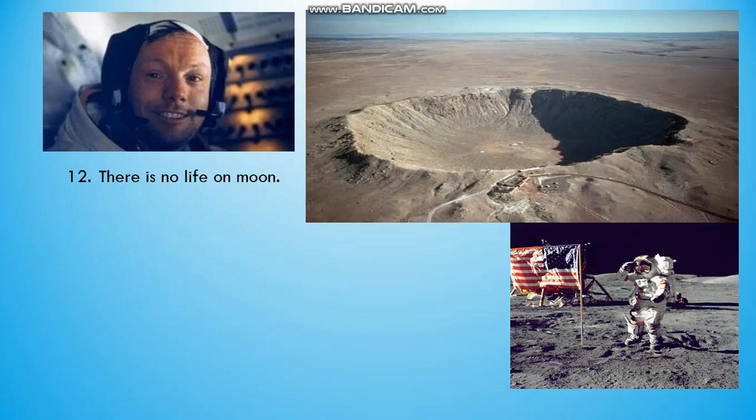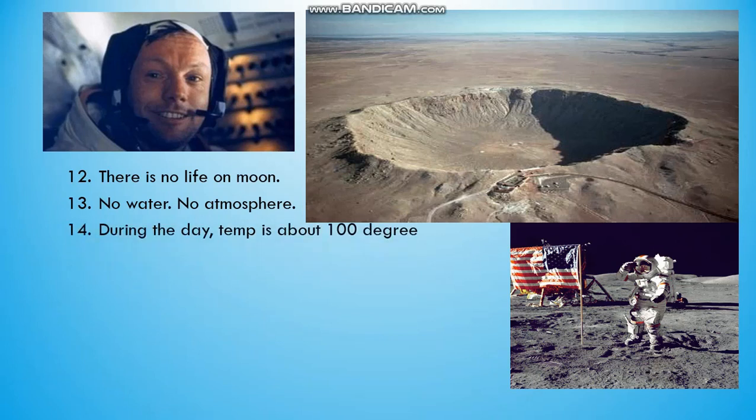There are a few more points related to the moon. Let us see them one by one. There is no life on the moon. There is no water, no atmosphere. During the day, the temperature is about 100 degrees Celsius, and at night minus 150 degrees Celsius. Not suitable for life.